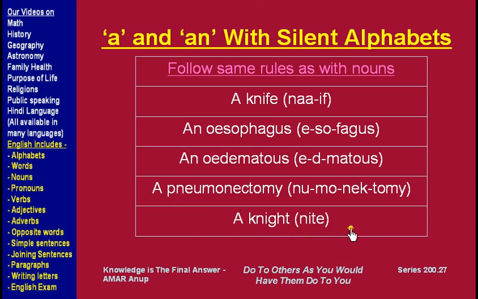Next example is a knight. The queen gives this honor to some of its soldiers, a very brave soldier called a knight. But the K here is silent, it is spoken as night, so it starts with N, so we use a before knight.